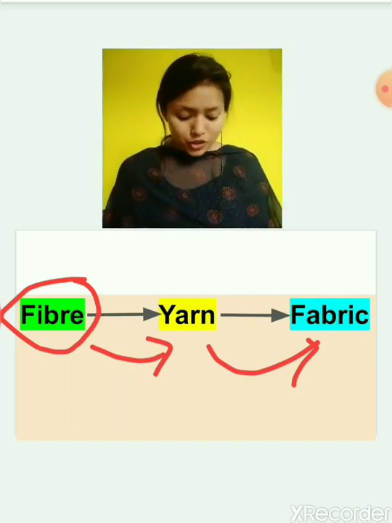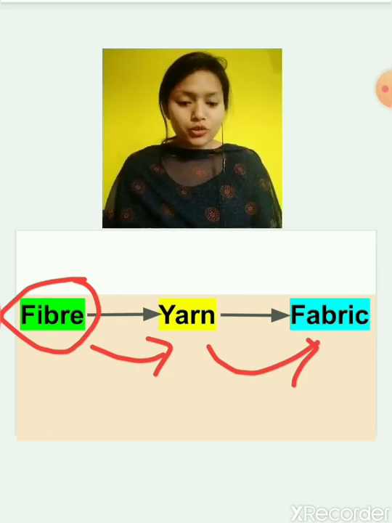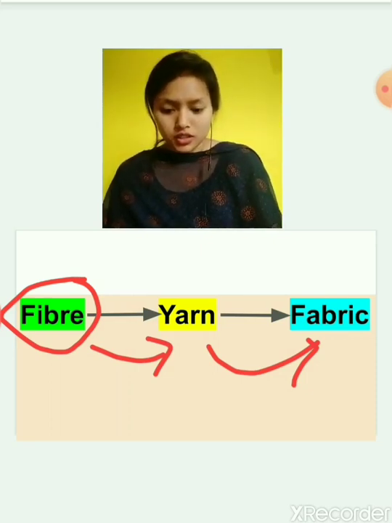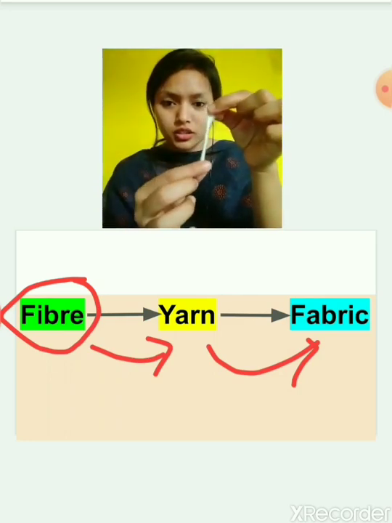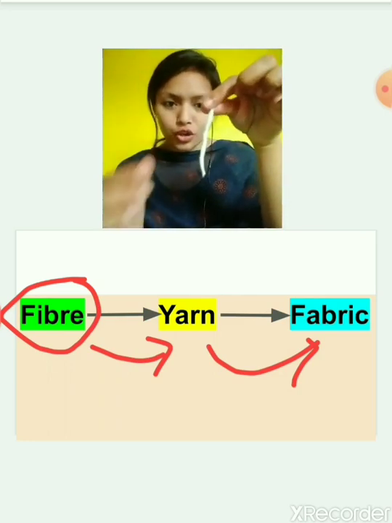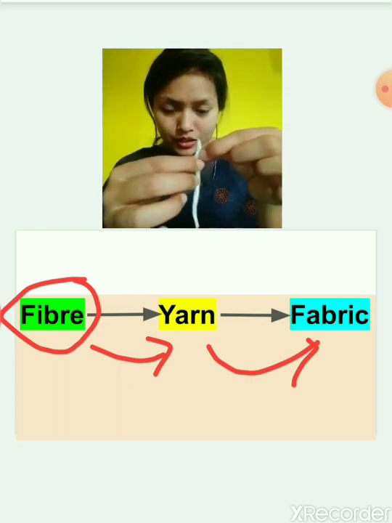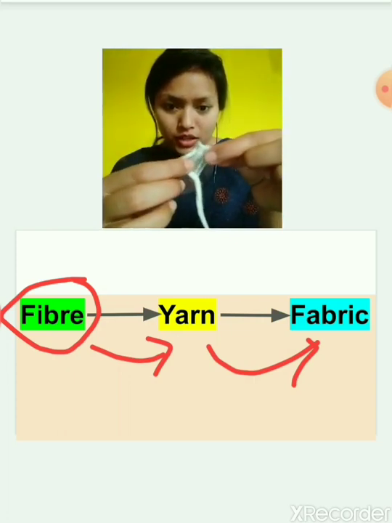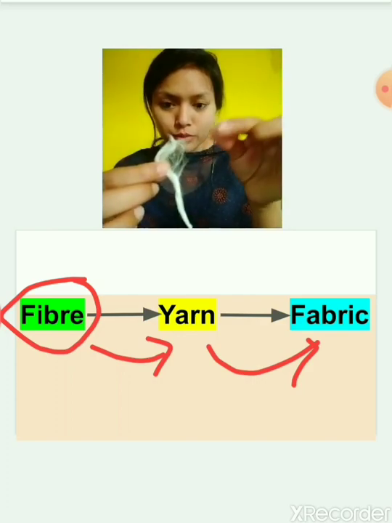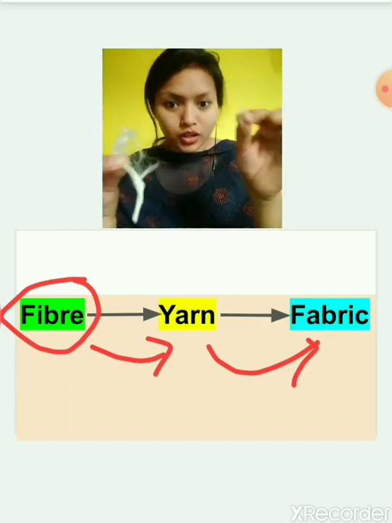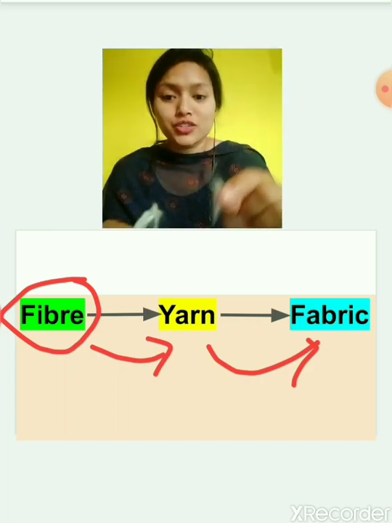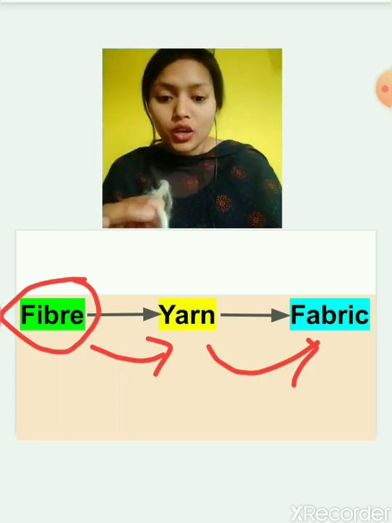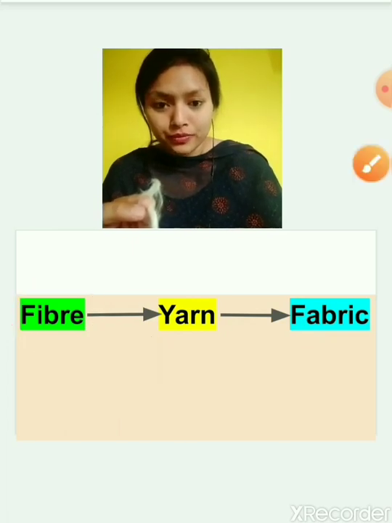Okay, now I'll show you something. Now see this cotton. Can you see this cotton? It's a lump of cotton, and if I separate these things, as you can see, small hairy structures are coming out. Yes or no? So what is this? This hairy structure is called fiber. It is fiber.